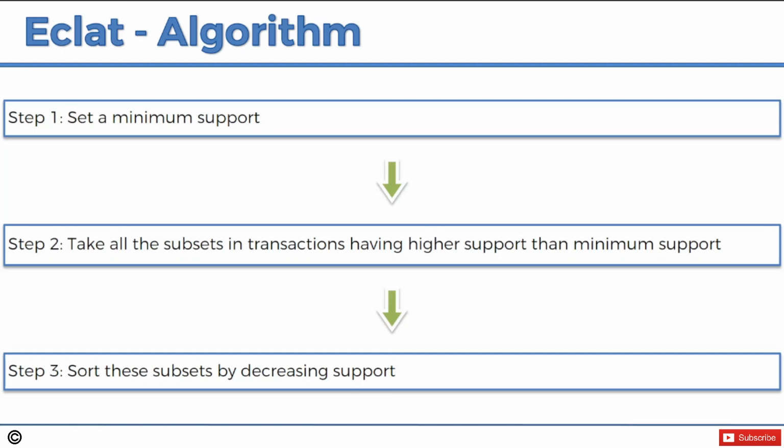Basically at the top, you will have the strongest combinations of items which you should look at. Maybe you'll look at the top 10 or top 5 or something like that. So that's pretty much it. That's all the Eclat model is, and as you can see, it's much easier to understand after you already know a bit about the a priori.